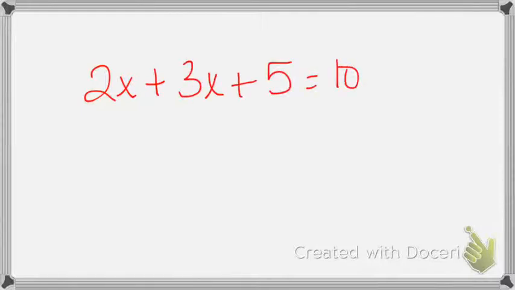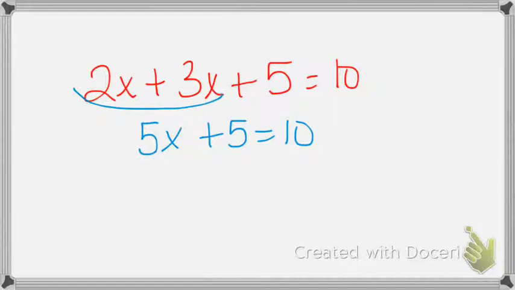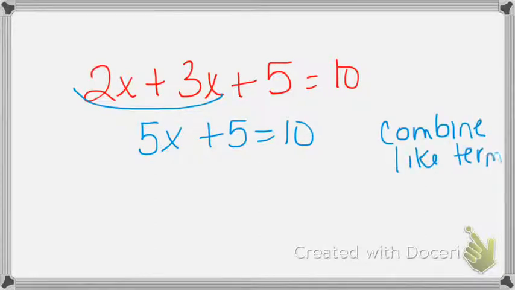One more property I hadn't really talked about, and I just want to show you real quick. If I were doing this one, and my next step said 5x plus 5 equals 10, and you add those two together, this is really called combine like terms. You are adding, and I probably wouldn't count it wrong if you put adding, but I'm not adding on both sides the way you are on the equation. You're just combining the 2x and the 3x together, and because they're on the same side, we really call that combining like terms. So I just wanted to make sure you saw that.